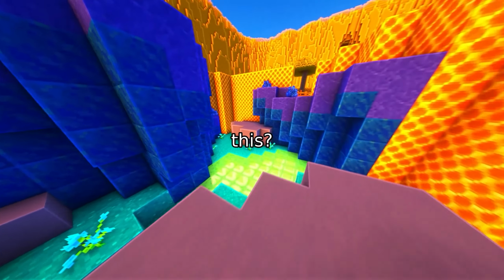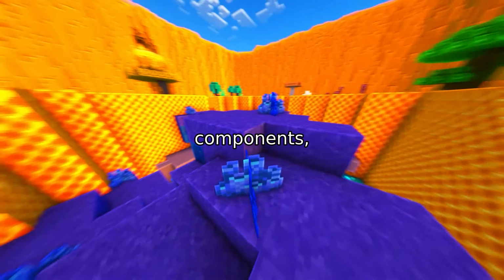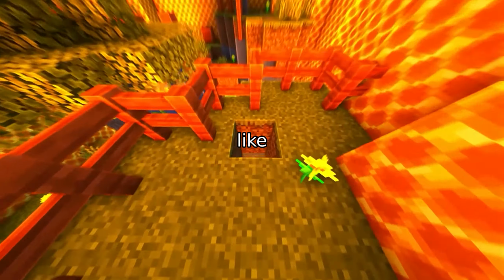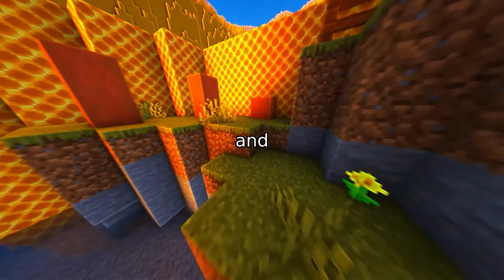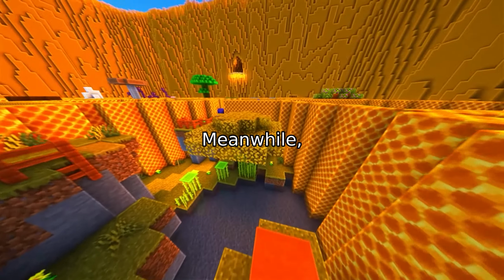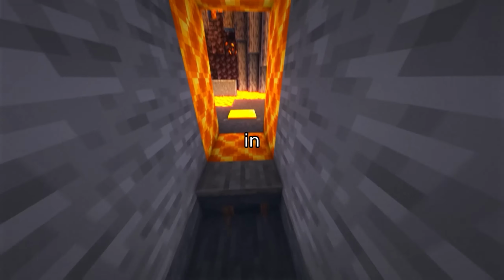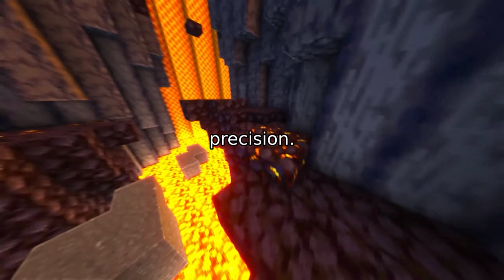How does it achieve this? Let's dive into its architecture. GELD combines two key components, a global view encoder and a local view decoder. The global view encoder acts like a bird's-eye map, rapidly analyzing the entire dataset to identify global patterns and spatial relationships. Meanwhile, the local view decoder focuses on fine-grained details, selecting the next optimal step in the route. Together, they strike a balance between high-level strategy and micro-level precision.